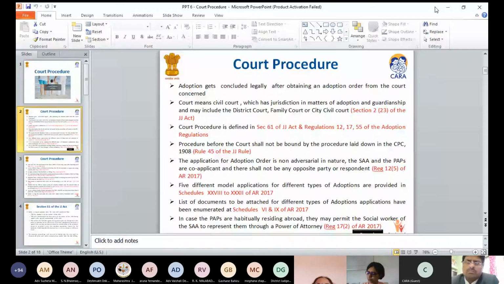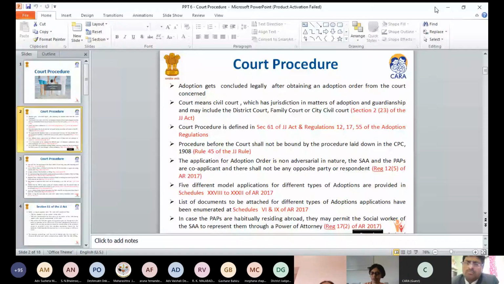Then there is one more practical problem: they are not receiving the no objection from CARA on time, and sometimes it comes late, so they are finding it difficult. That was their other difficulty in the case of OS or relative adoption.